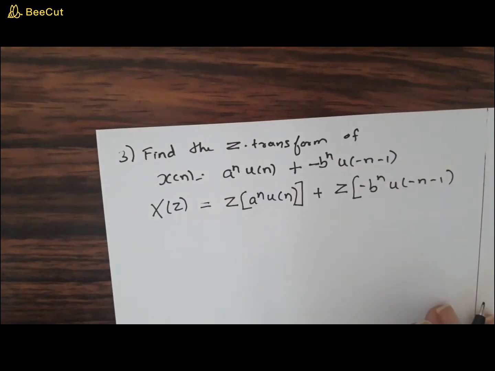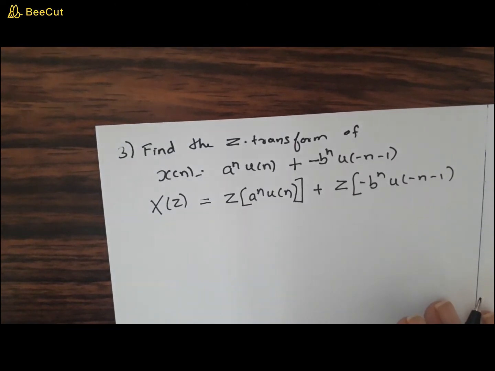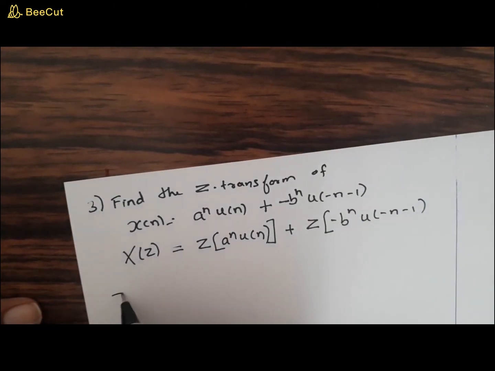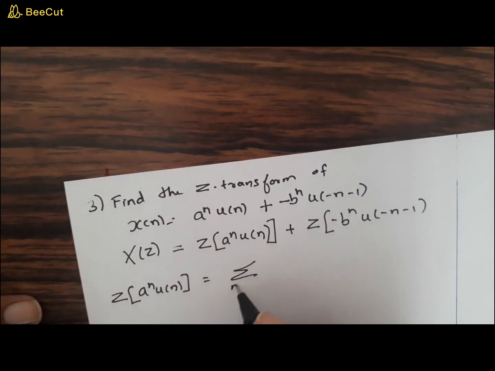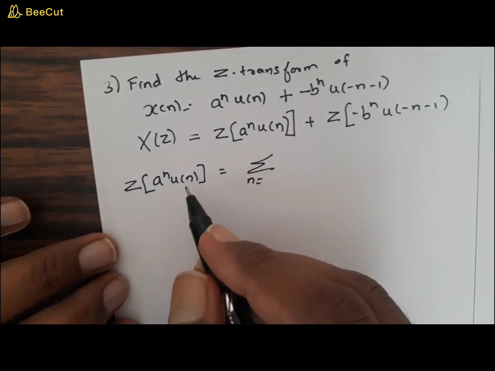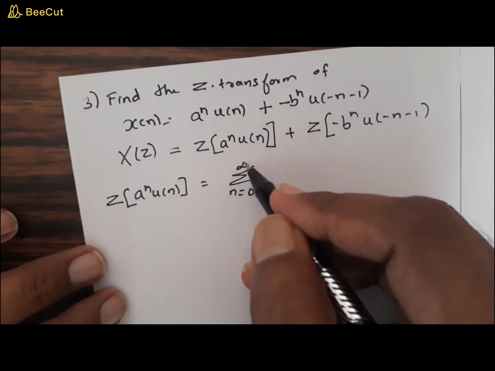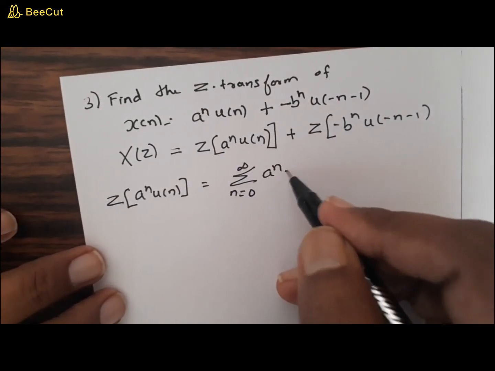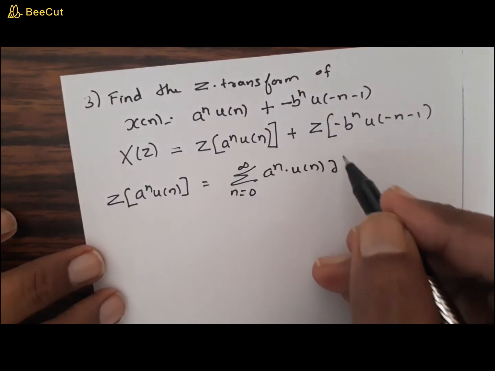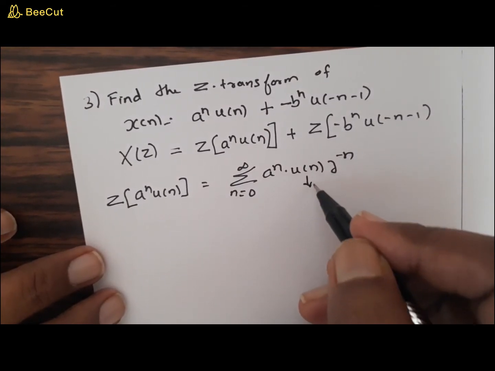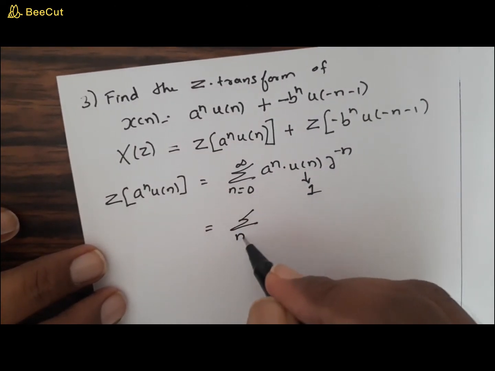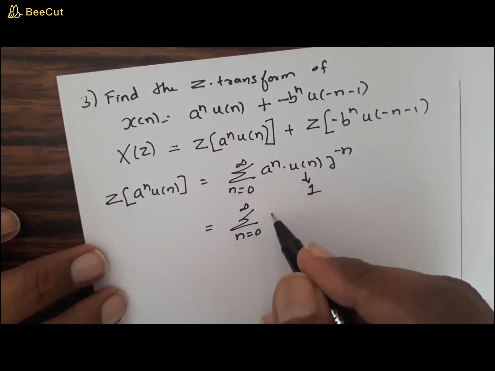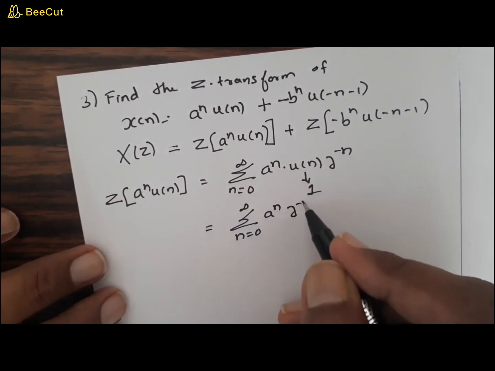Now we know this. How to find out the z transform of a raised to n into u of n? Sigma n, since it is multiplied by u of n, should vary from 0 to infinity, of a raised to n into u of n into z raised to minus n. Now u of n can be written as 1 for every positive value of n. So this is sigma of a raised to n into z raised to minus n.